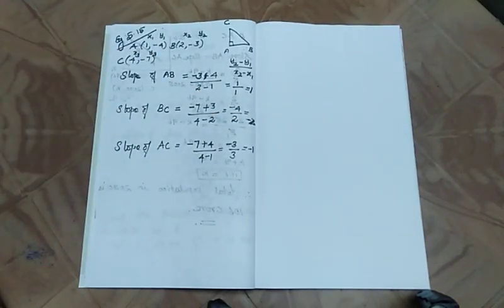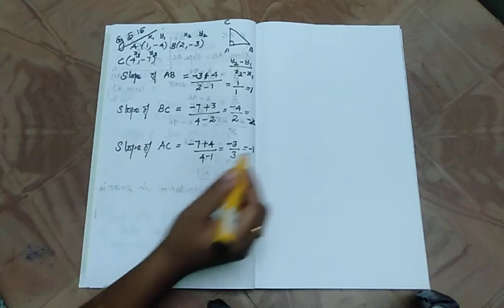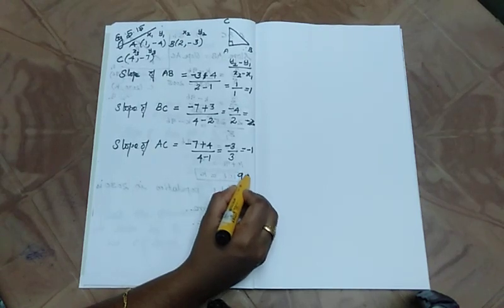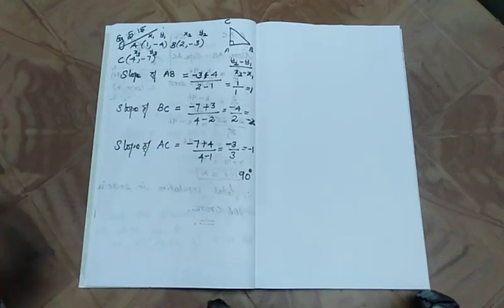Now we have to prove these three slopes form a right angle triangle. So how can we say? We know that a right angle triangle means one of the angle values is how many degrees? 90 degrees. When will we get this 90 degrees?